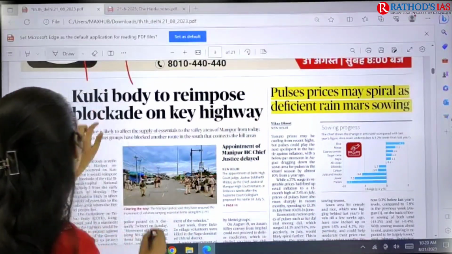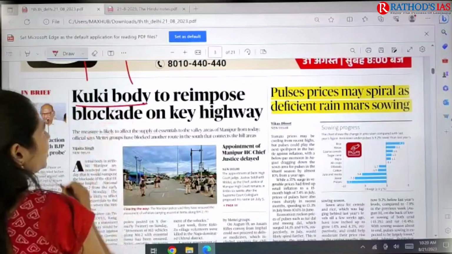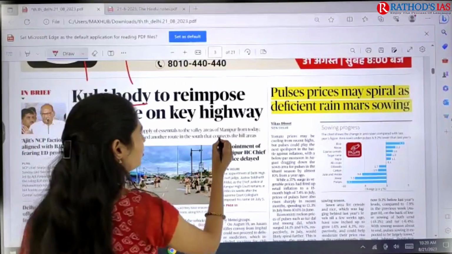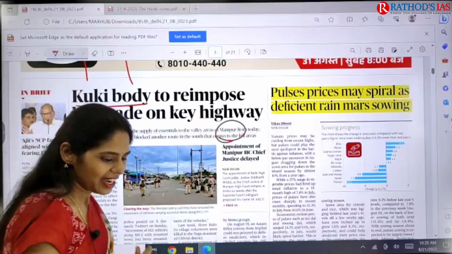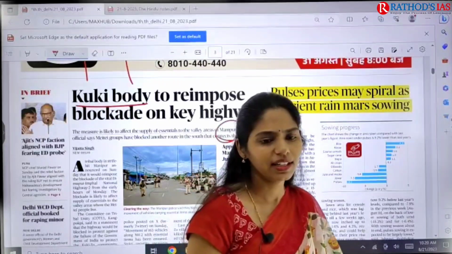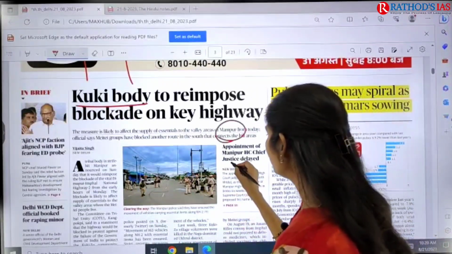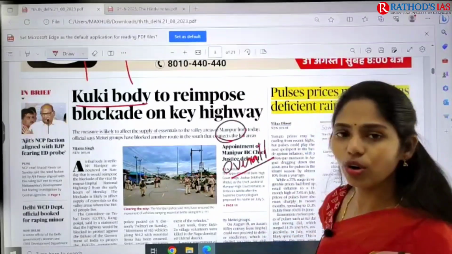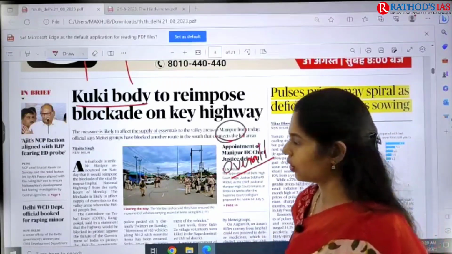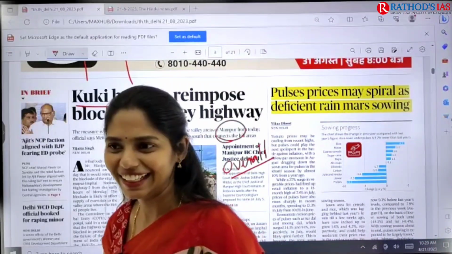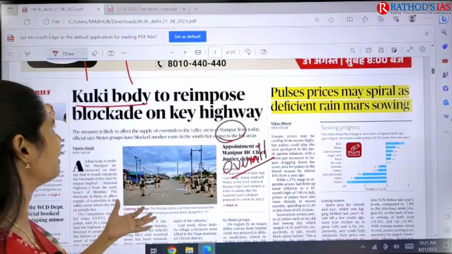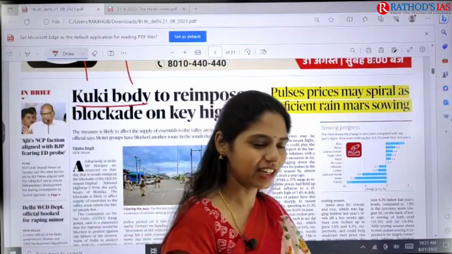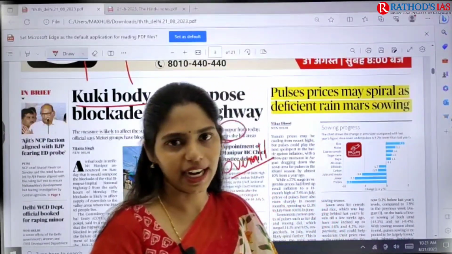So here you can see this is Kuki body, okay, Kuki body to reimpose blockade on key highway. This topic is about Manipur violence. Daily following is important, but especially from the UPSC point of view, you have to know the overall view of that issue which is going on. The UPSC examiner will not be asking what happened on 21st August or what happened on 22nd August like that. You have to know the overall idea regarding that topic.